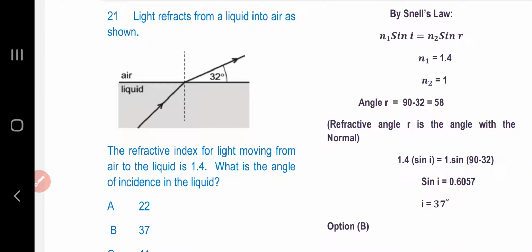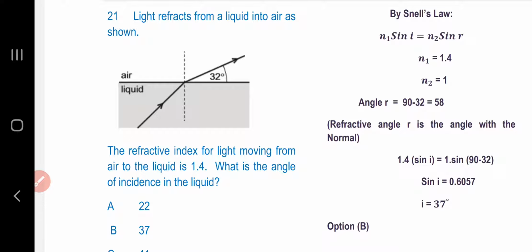Question number 21. Light refracts from a liquid into air as shown. The refractive index for light moving from air to the liquid is 1.4. What is the angle of incidence in the liquid? By Snell's law, N1 sin I is equal to N2 sin R,